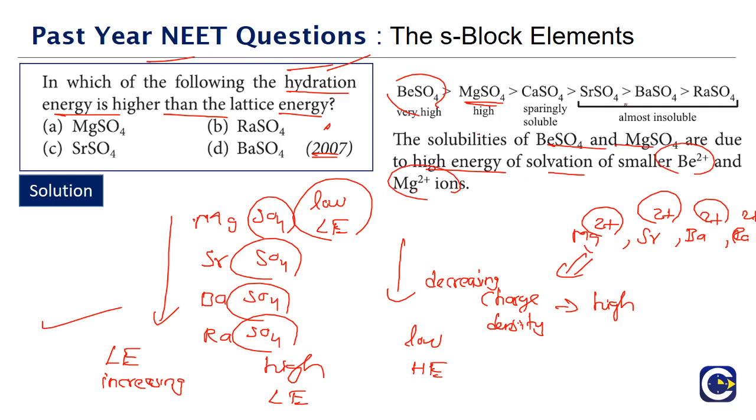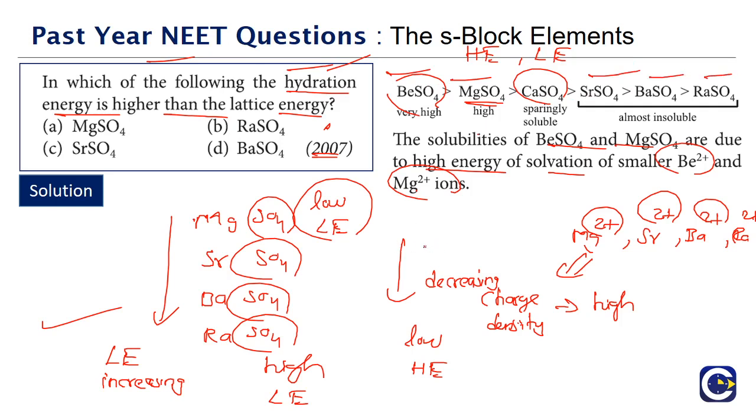Whereas if you go down the group, we'll see the calcium sulfate will be sparingly soluble, because the solubility will depend upon the hydration energy and lattice energy. When the hydration energy is very much higher than lattice energy, that particular salt will be easily soluble. That happens in the case of beryllium and magnesium. Then if you go to strontium or barium or radium, they will be almost insoluble.